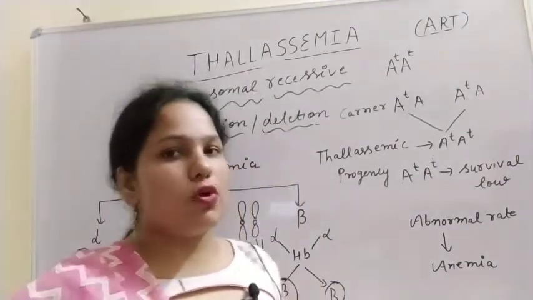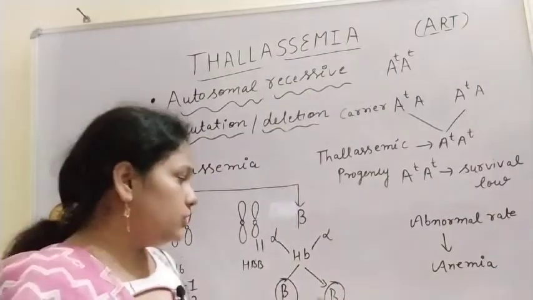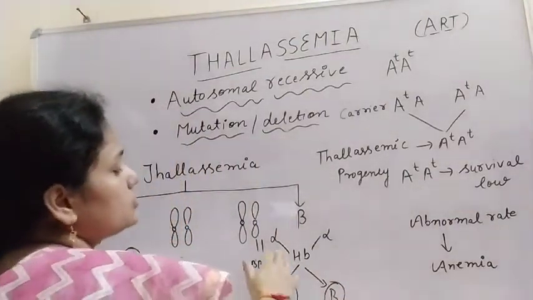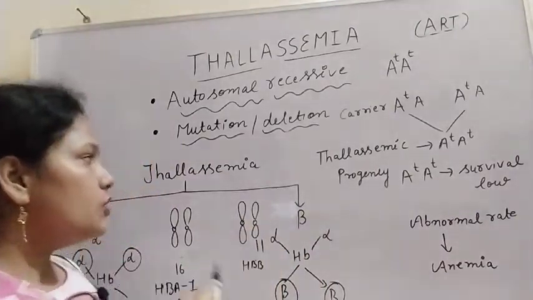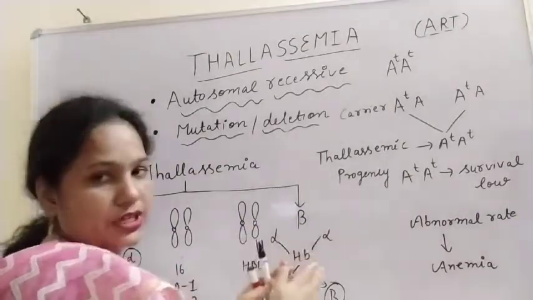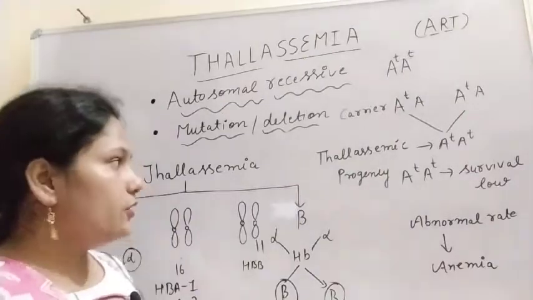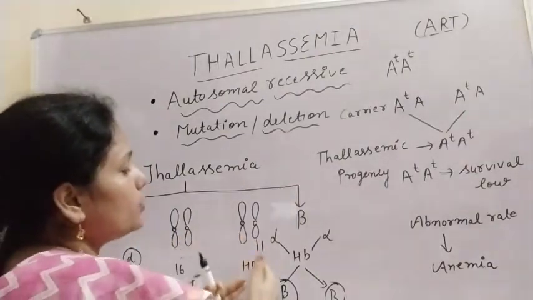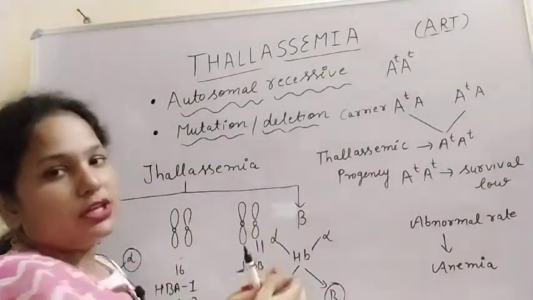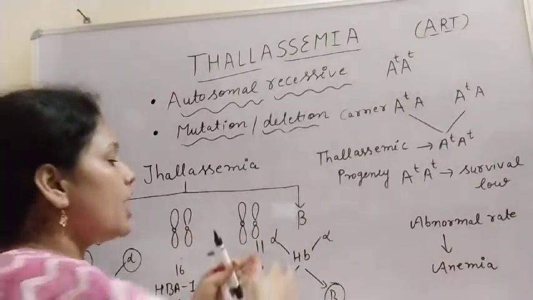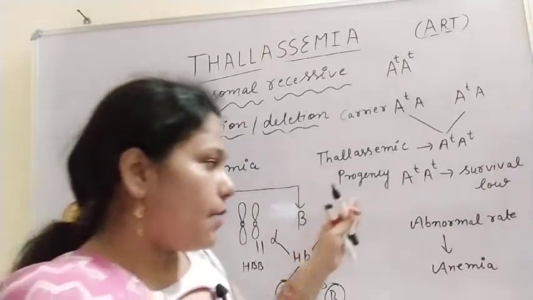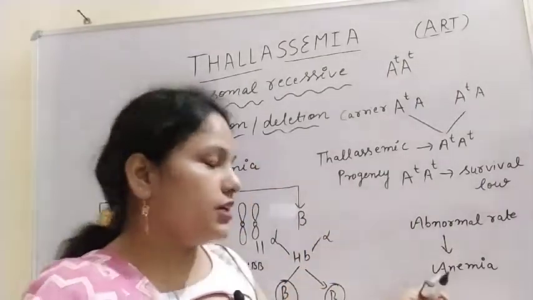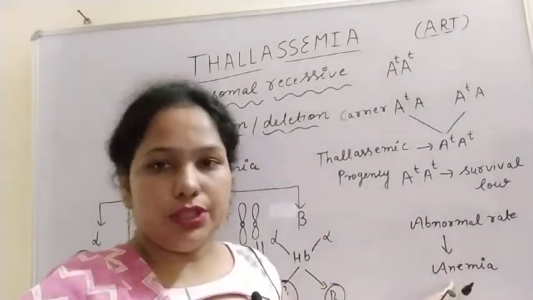Now we are just going to discuss the adult. In the adult, there are the alpha chains and the beta chains. If these chains are affected, or there is abnormal formation of these chains, then what will happen? Abnormal formation of these chains can cause abnormal hemoglobin, and finally there will be anemia.